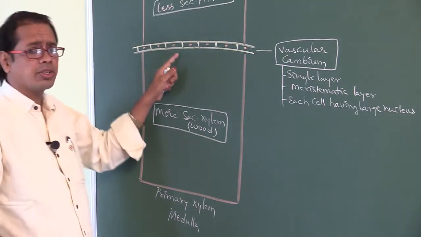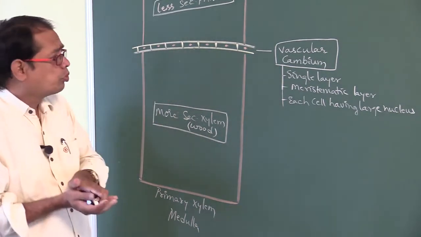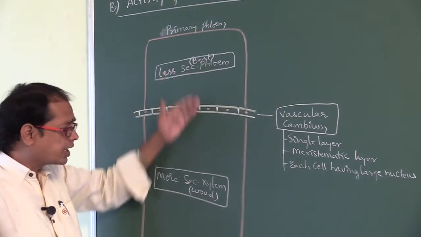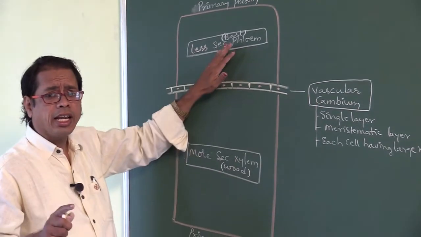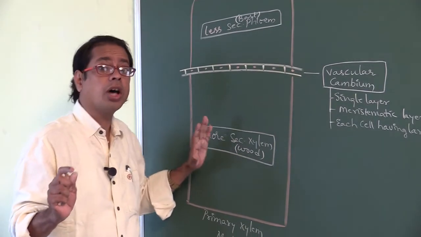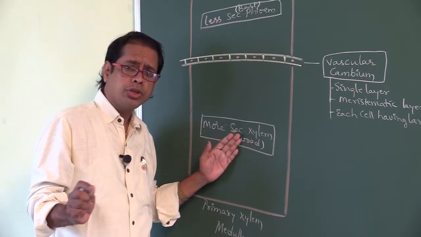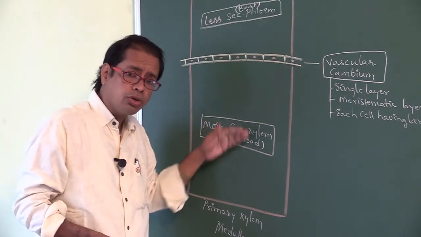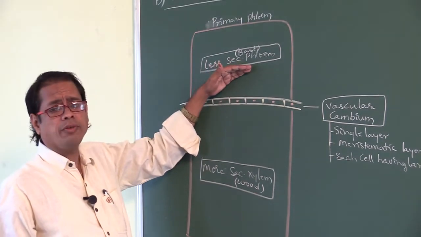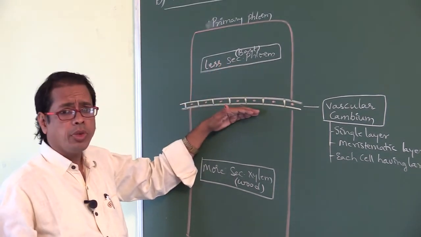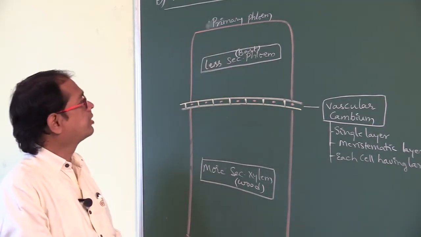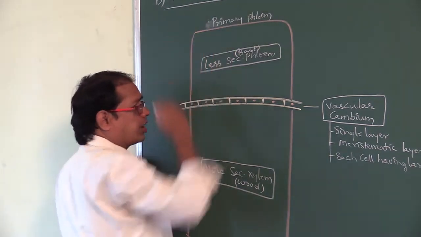Okay, so the vascular cambium produces both secondary phloem and secondary xylem towards both outer side and inner side, but secondary phloem is produced in less amount and secondary xylem in large amount. Why is secondary xylem produced in large amount? Because it is more active towards the inner side. Why does vascular cambium produce less secondary phloem? Because it is less active towards the outer side. Okay, right. So above this is primary phloem.